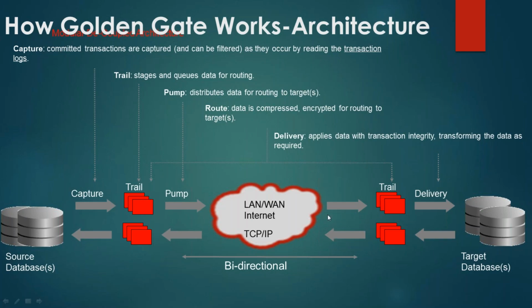The source pump process sends the data over the TCP/IP network. On the target, the collector process collects the data being sent by the pump process from the source side and writes it to the remote trail file.